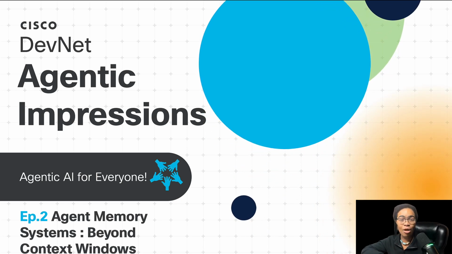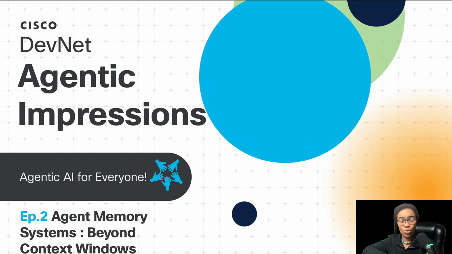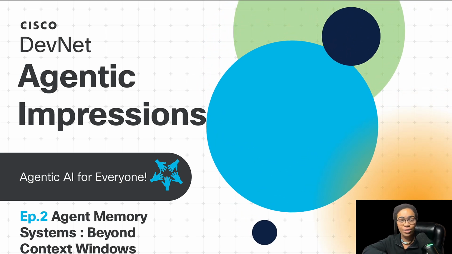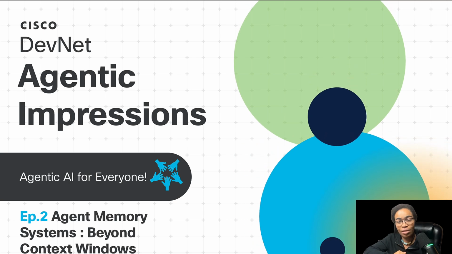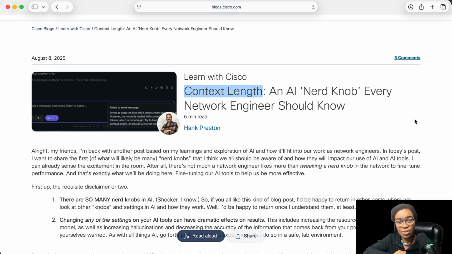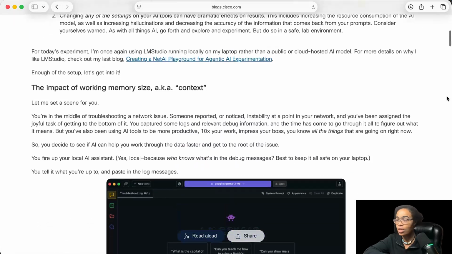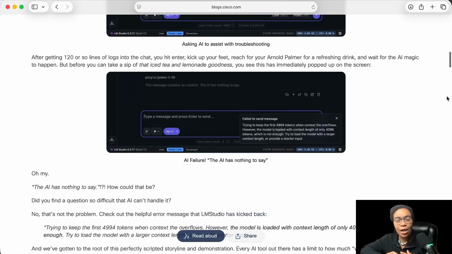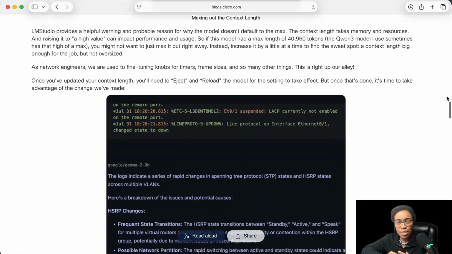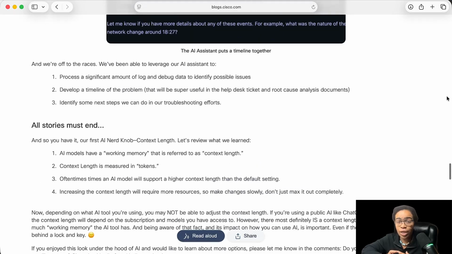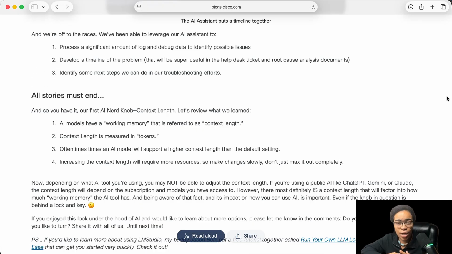And today, as promised, we're going to be discussing agent memory systems. In our last episode, we proved that architecture beats raw power. But here's the problem that everyone's still hitting: context windows. Context windows are still a bottleneck in the industry. Even with Claude's 200,000 total tokens, and even GPT-5 at up to 400K tokens now, you're still constrained by what fits into one single conversation.